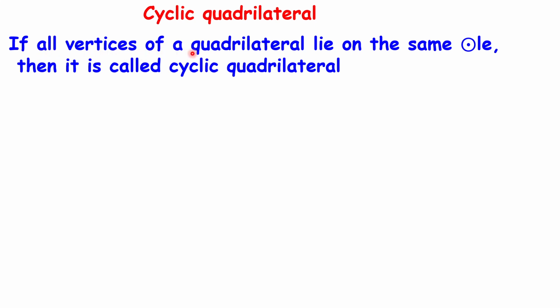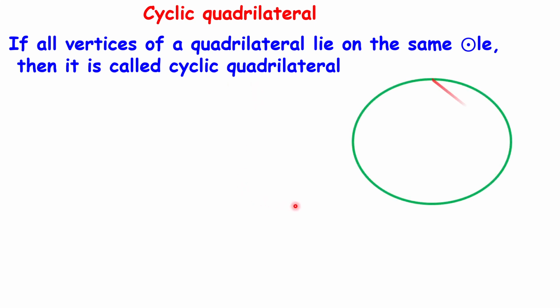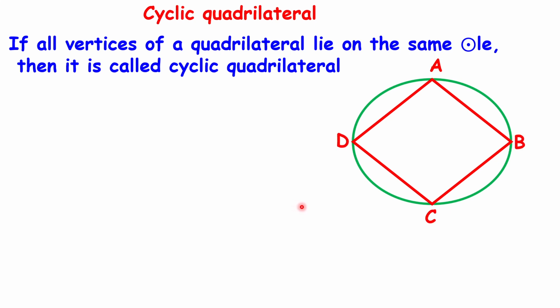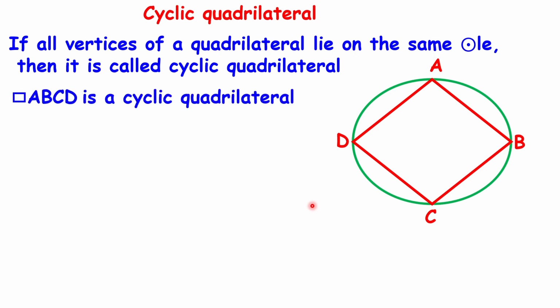Cyclic quadrilateral. If all the vertices of a quadrilateral lie on the same circle, then it is called a cyclic quadrilateral. In this figure, quadrilateral ABCD has all its vertices on the same circle. Therefore, quadrilateral ABCD is a cyclic quadrilateral.